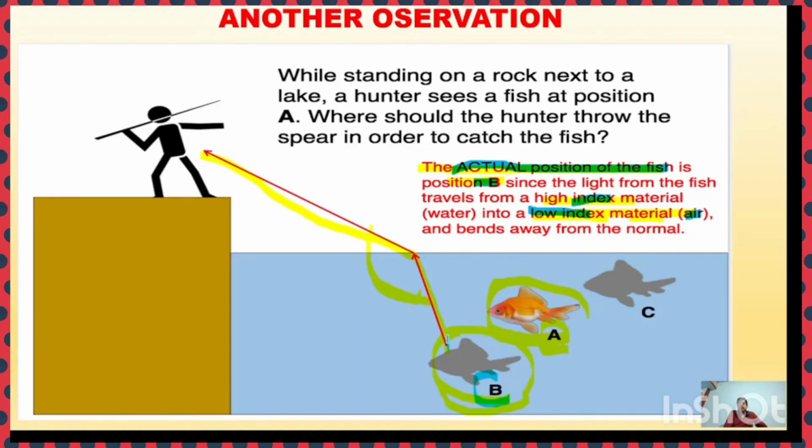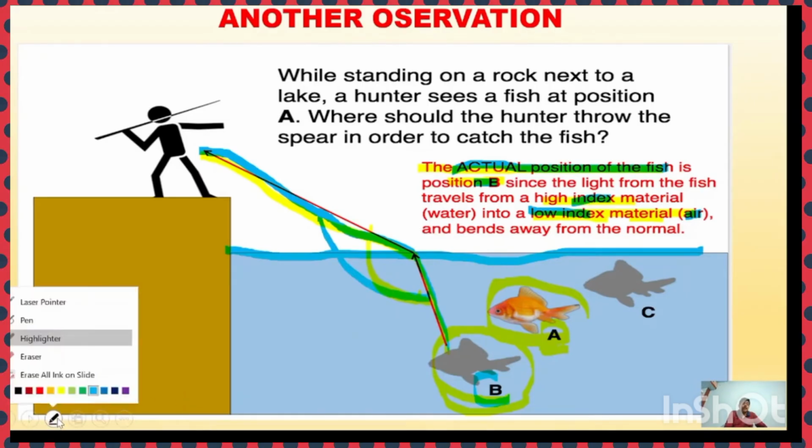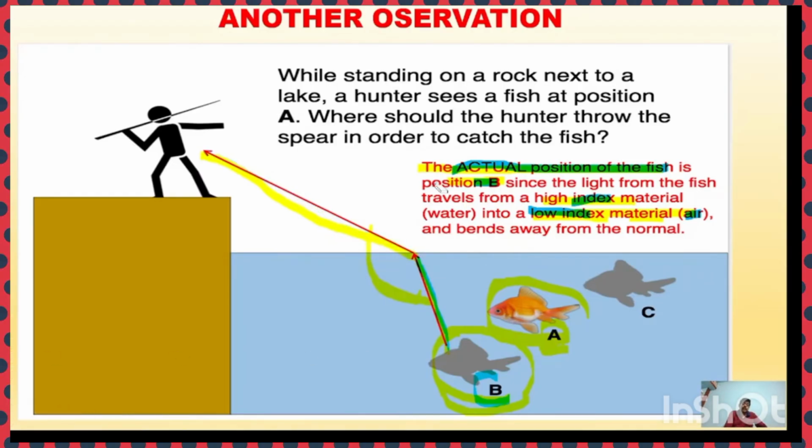When the light from the fish passes through the water and comes out into the air medium through the what? Air-water interface, the refracting surface. There is a deviation of light, bending of light. Light undergoes bending at a certain angle. Understand?